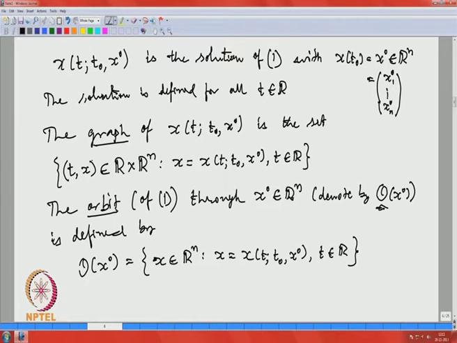If you compare this with the definition of the graph, I have just suppressed t. That means I am projecting this graph onto R n, and I am calling that the orbit through x 0.